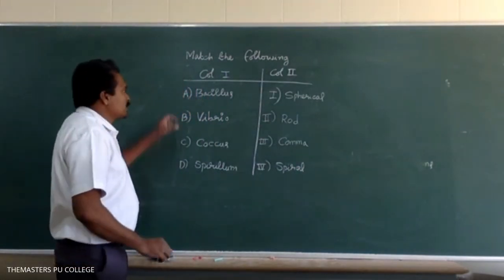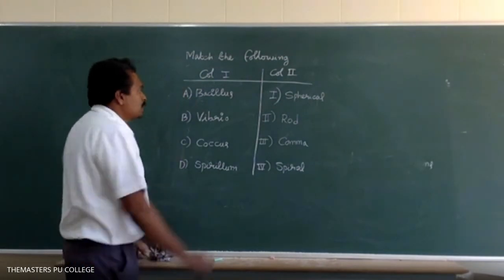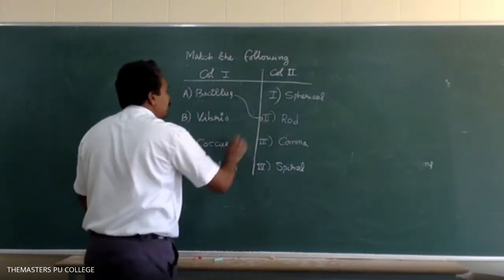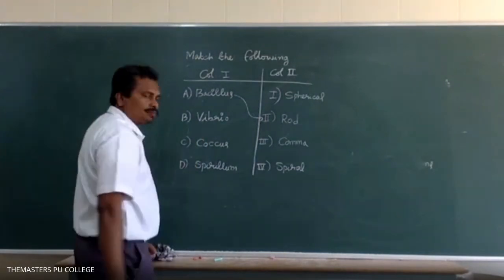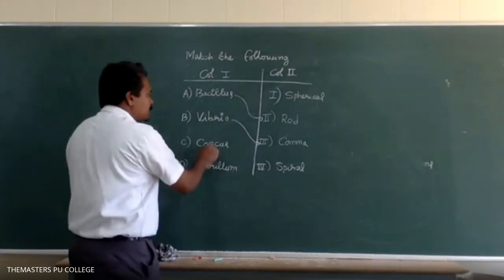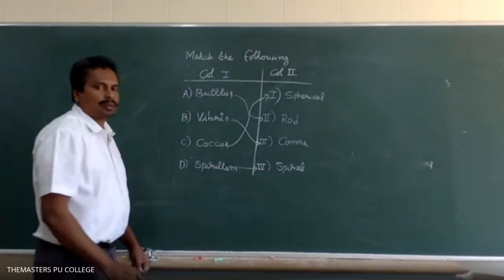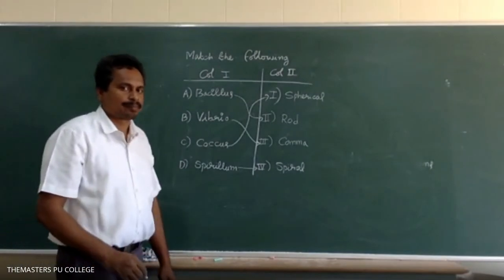What is the answer for A? It matches A2, B3, C1, D4. Very good. B3, C1, D4. D is spirillum.